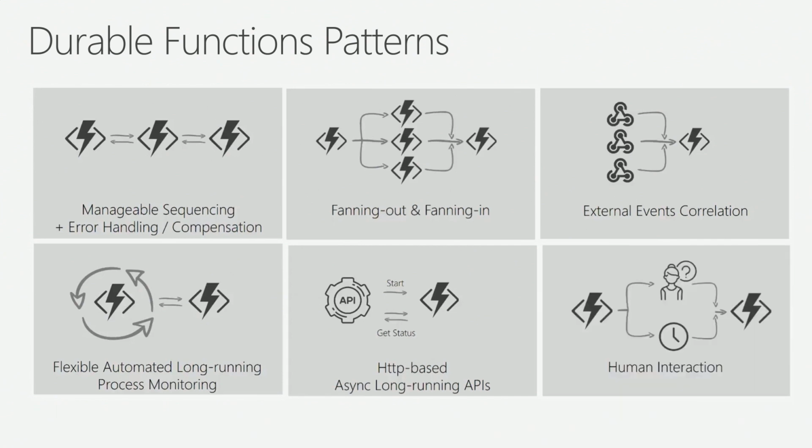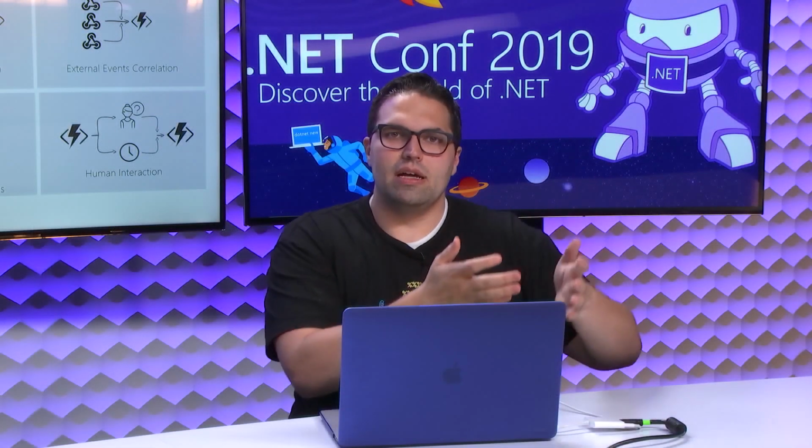And then finally, human interaction. Maybe I have an approval, right? I submit a document. I need to wait for Jeff to approve it. I need to wait for Seth to approve it. Once both of them have approved it, then submit it to the final result.